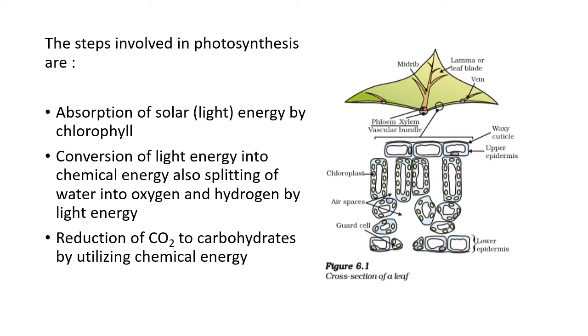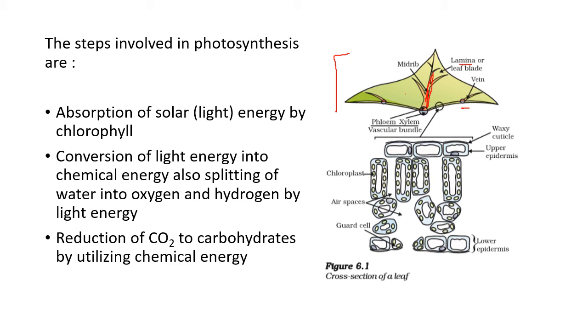So what are the steps involved in photosynthesis? Now here we have a section of a leaf. A drawing of the leaf is shown. The green part is called the lamina, or leaf blade. So the lamina is the whole green part. In the middle we have got a midrib. You can see this in the diagram. What is the midrib for? Like we discussed, water has to reach everywhere. So remember this. And the midrib has got veins.